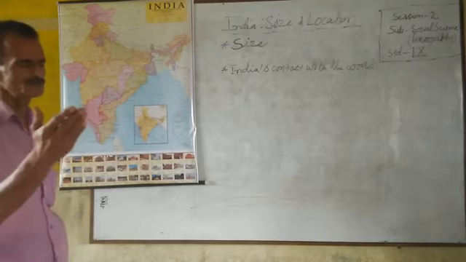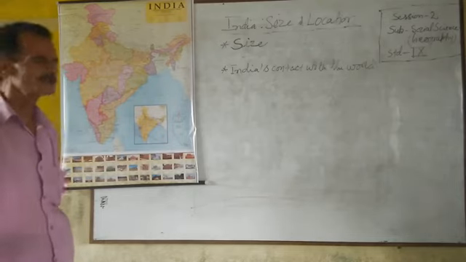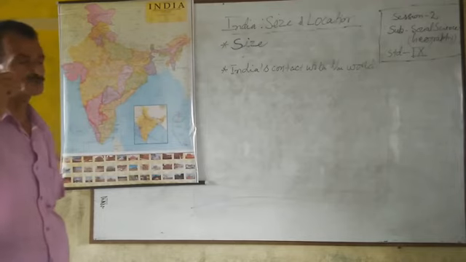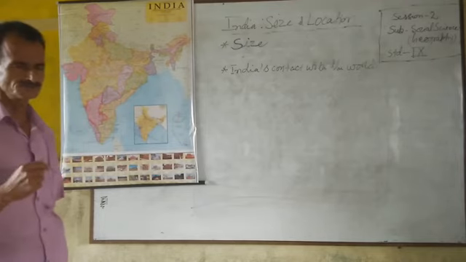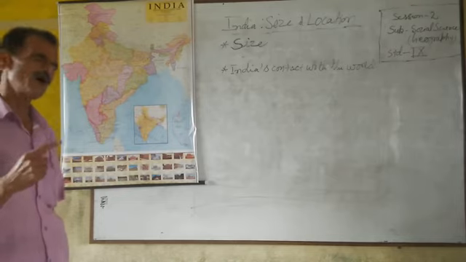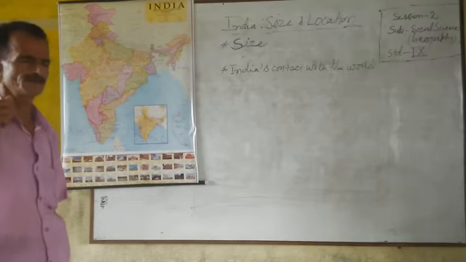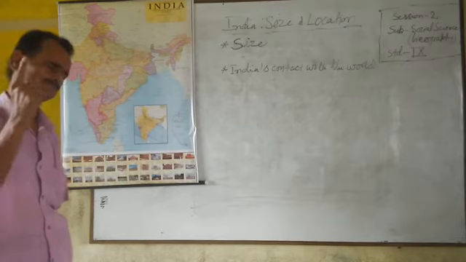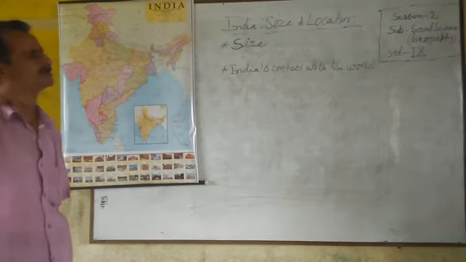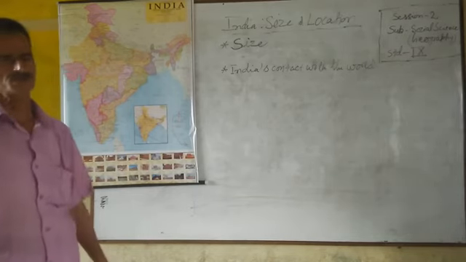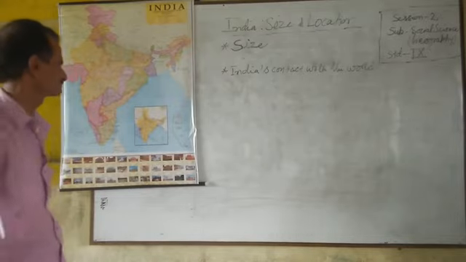With the help of two types of imaginary lines, latitudes showing India from north to south, and longitudes showing India from west, Gujarat 68 degrees, to the east, Arunachal Pradesh 97 degrees.